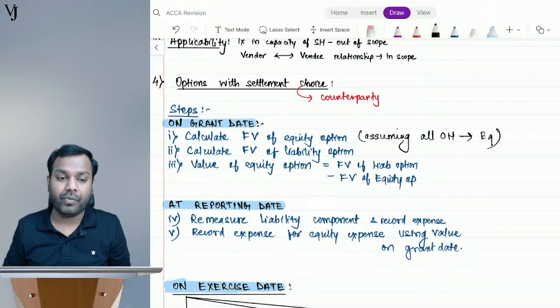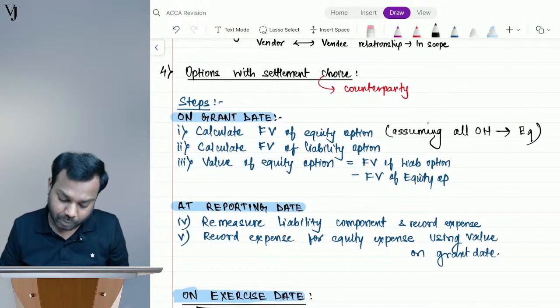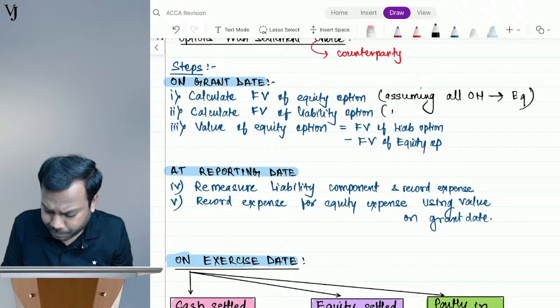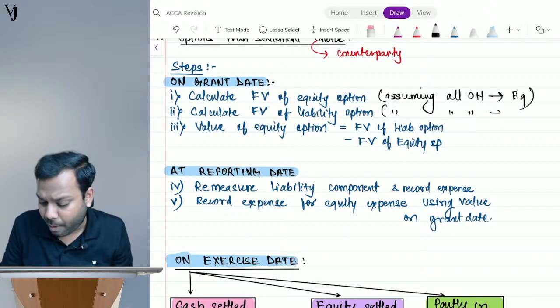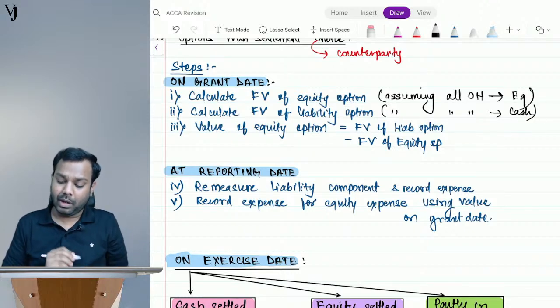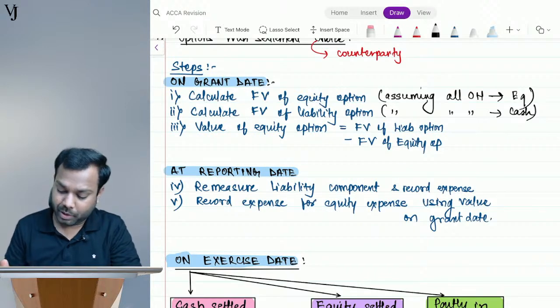As part of step number 2, calculate the fair value of the liability option, assuming all option holders will opt for cash.